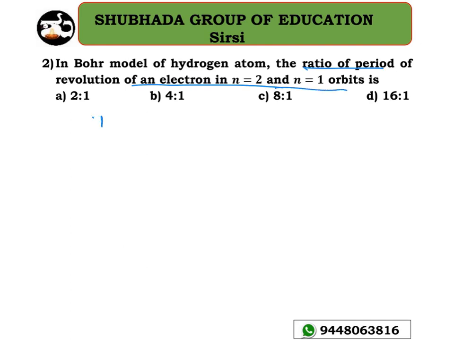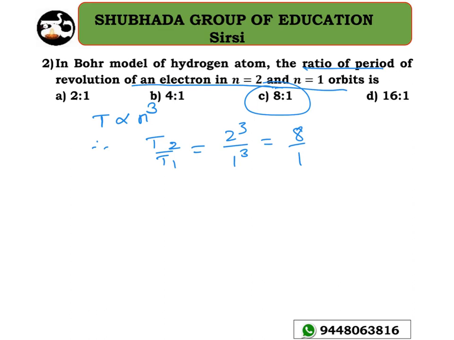As you know, the time period is directly proportional to the cube of the orbit number. So the ratio of the periods T2 divided by T1 is equal to 2 cube divided by 1 cube, that is 8 divided by 1. That's the reason it is 8 is to 1. Option C is the right answer for this question.